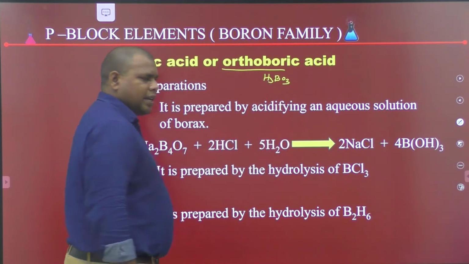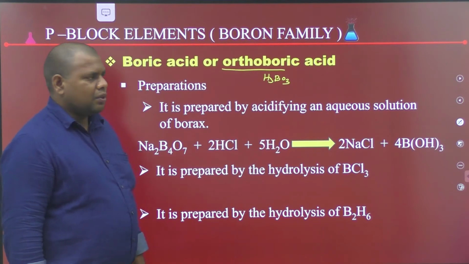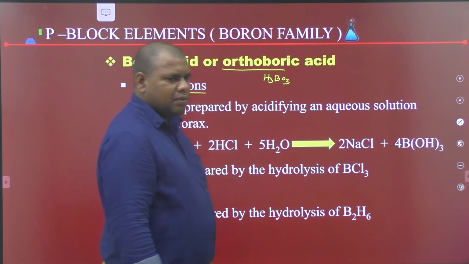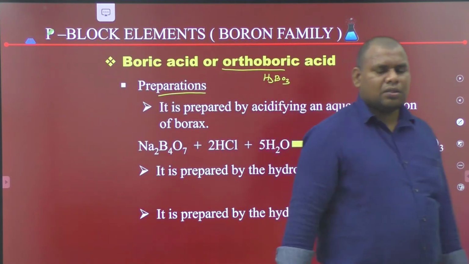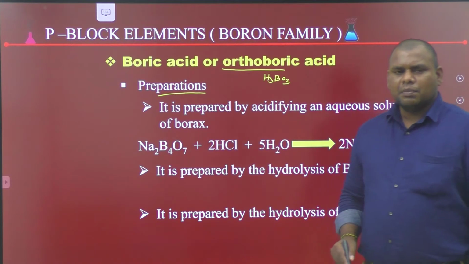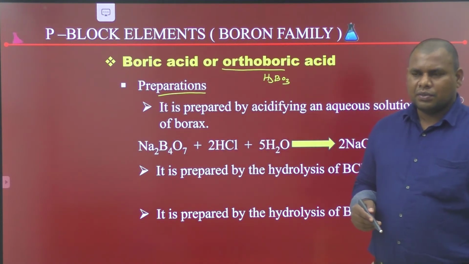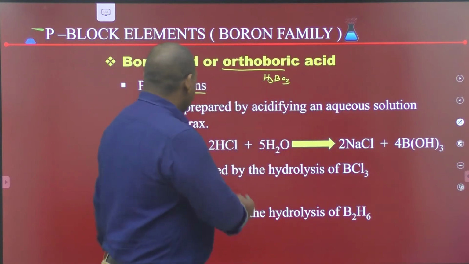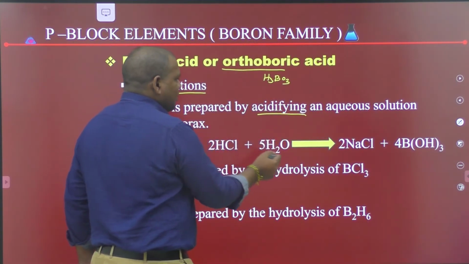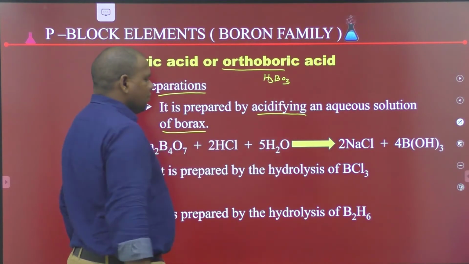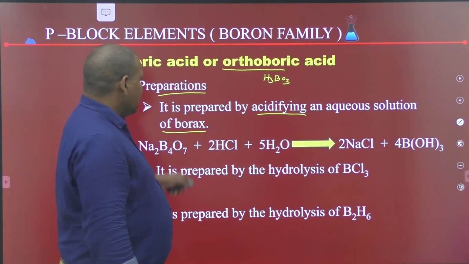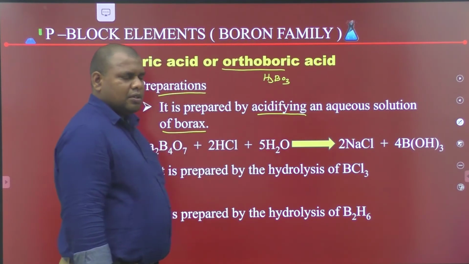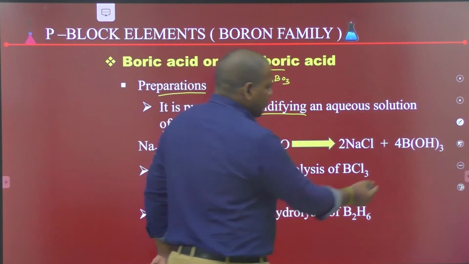First, the preparation method. Boric acid is prepared from borax by acidifying an aqueous solution of borax, which gives boric acid.